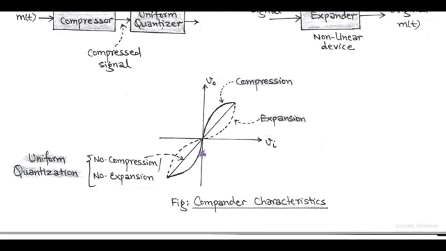Here, the solid line represents compression and the dotted line represents expansion. It is observed that due to the inverse nature of compressor and expander, the overall characteristic is linear. Also, at the receiver side, the signal is expanded exactly opposite to compression, in order to recover the original modulating signal m(t).